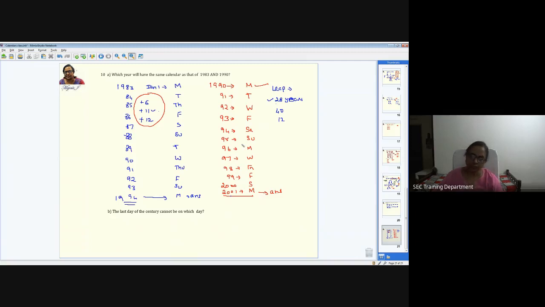Most of the leap years repeat after, whenever you have a leap year, that is repeating after 28 years, sometimes after 40, and very rarely in 12 years. I've seen 1 or 2 times.